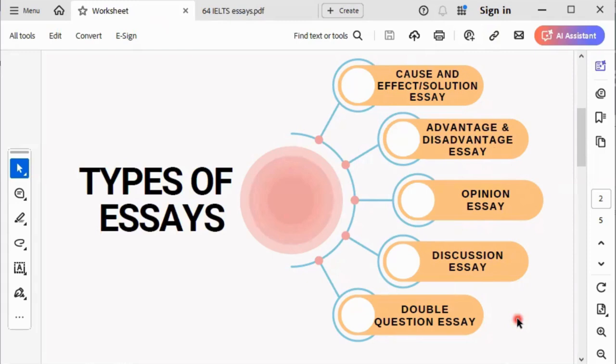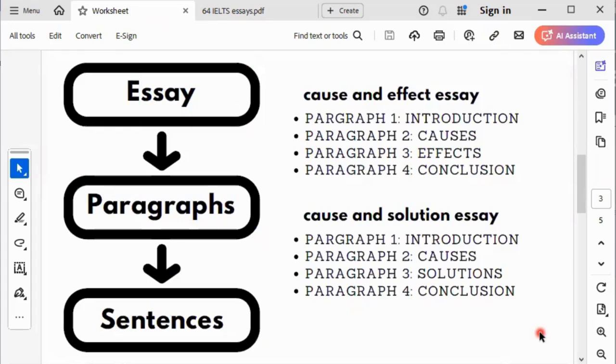So my focus in this lesson is what? Cause and effect essay and cause and solution essay. I'm going to show you how to write your cause and effect essay and cause and solution essay, because to me, this is like the easiest type of essay.